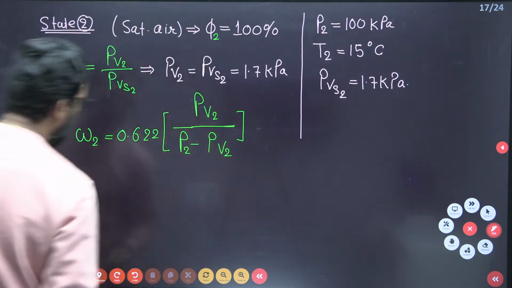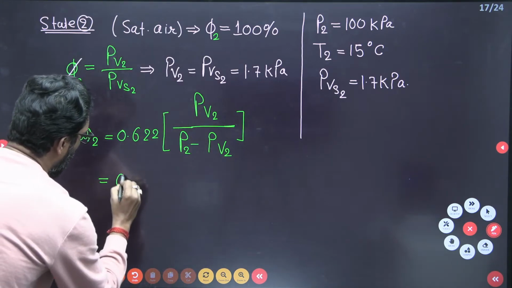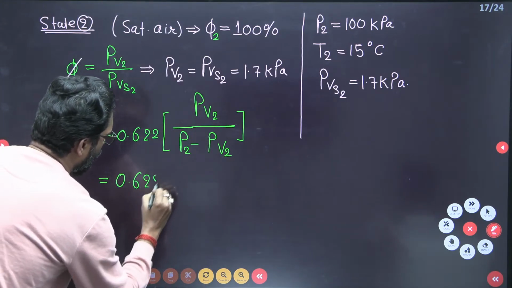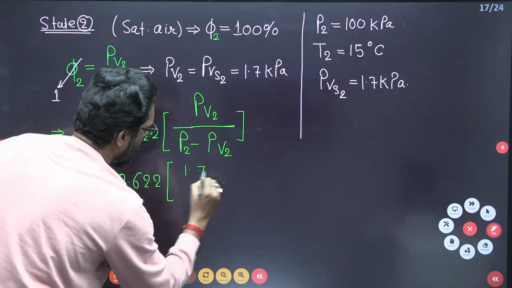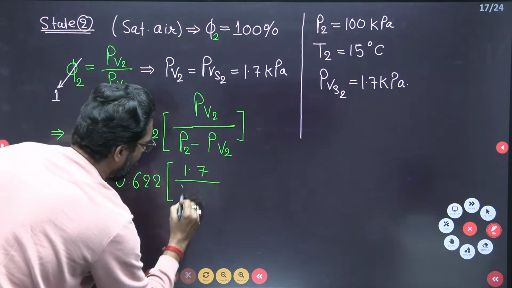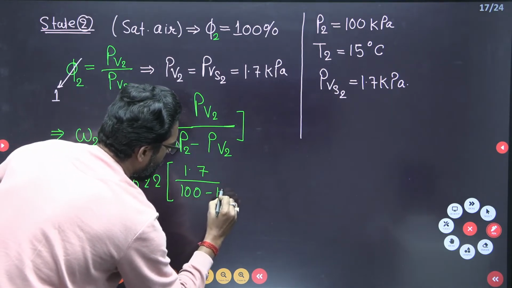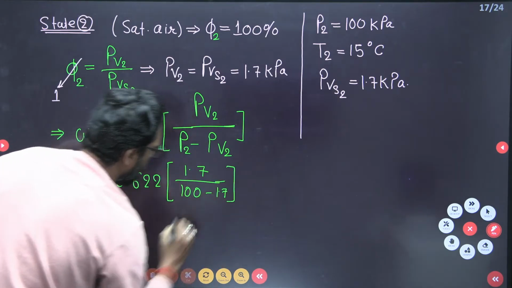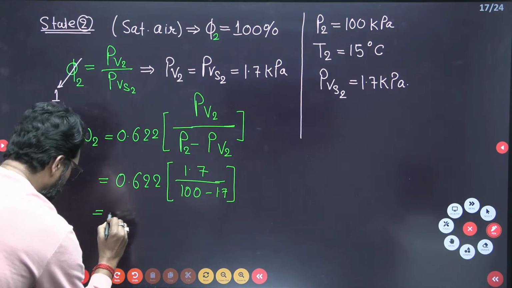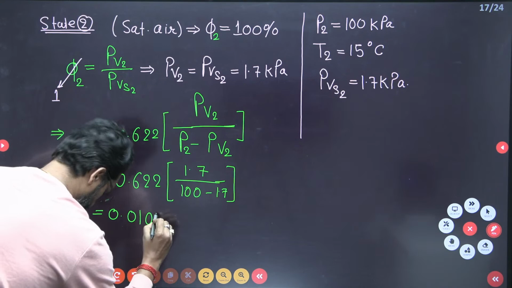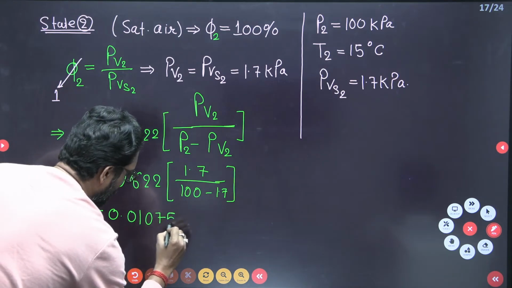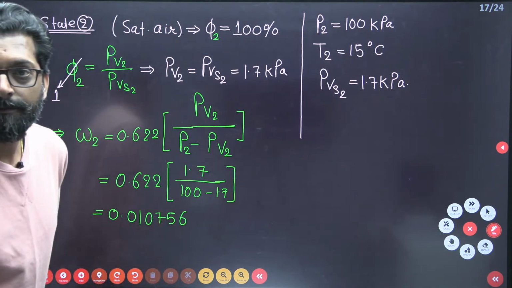Put all these values: 0.622 times PV2, which is 1.7, divided by the total pressure 100 minus 1.7. How much is it? It is 0.01076, correct?